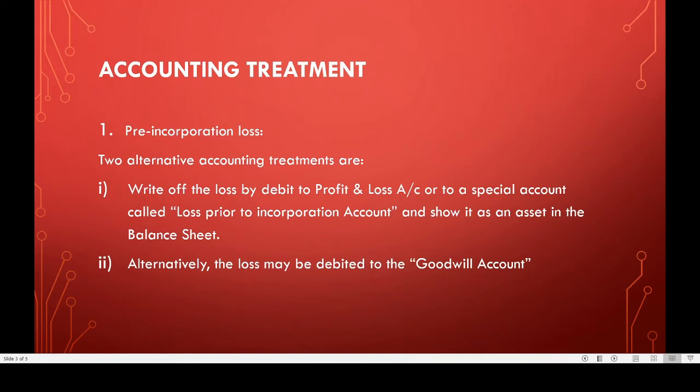For pre-incorporation loss, two alternative accounting treatments are there. The first one is to write off the loss by debit to profit and loss account or to a special account called loss prior to incorporation account, and show it as an asset in the balance sheet. The second alternative treatment: the loss may be debited to the goodwill account.